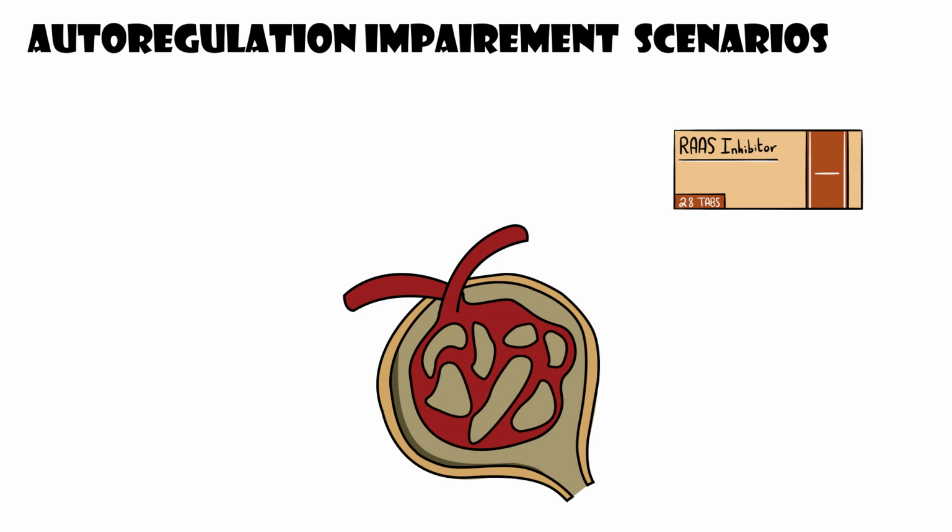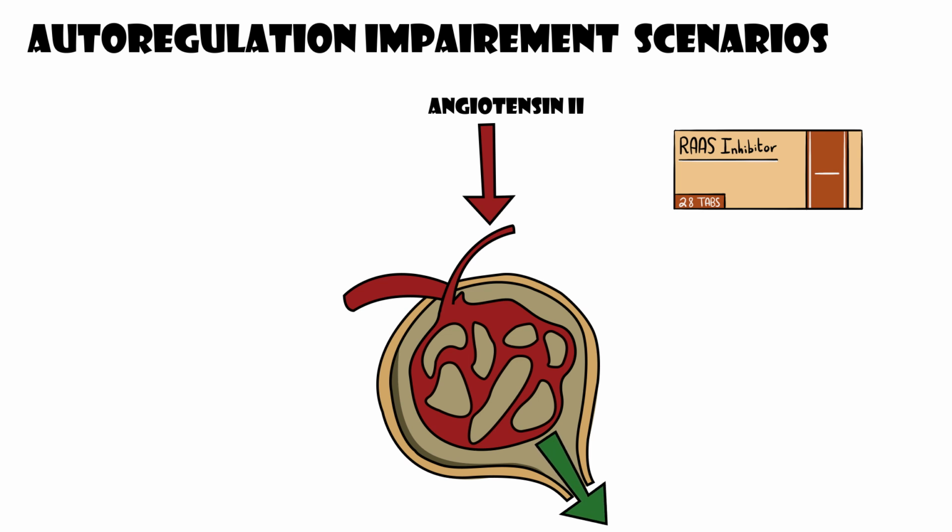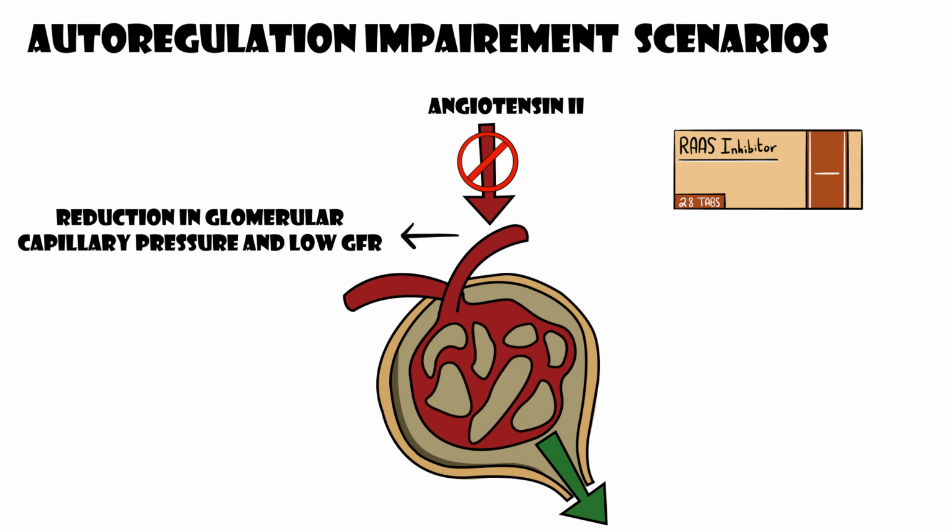RAAS inhibition ordinarily blocks activity of angiotensin II. Angiotensin II preferentially vasoconstricts the efferent arteriole in low perfusion pressure states, thereby working to maintain GFR. Impairing this vasoconstrictive mechanism results in reduction in glomerular capillary pressures and a low GFR.